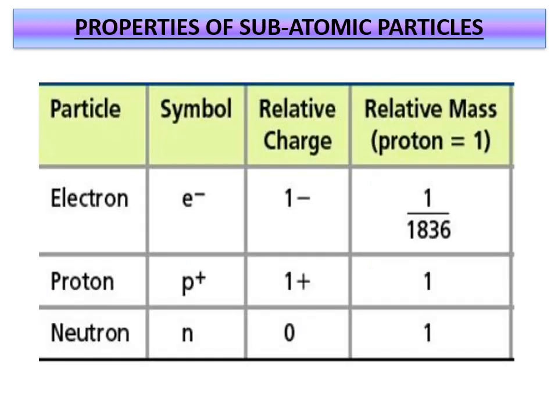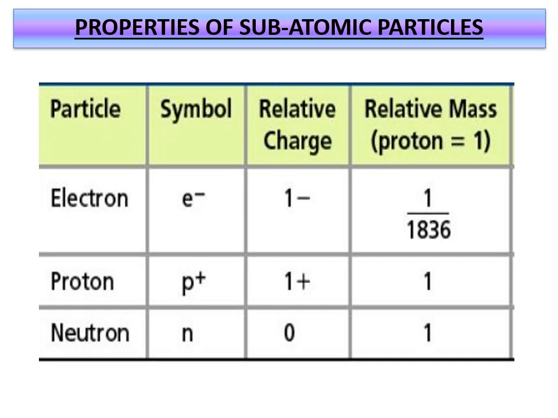Coming to the properties of subatomic particles, this is one of our 2 mark questions, children. And what are the three subatomic particles? That is also a 2 mark question, and that is a TQ question. You have to remember each and every point of this lesson clearly until your intermediate. This is important, children. Okay, so the particles we have studied up to now are three: electron, proton, and neutron. We have to know about the symbol, the relative charge, and the relative mass, compared with proton, children. Already explained in theory.